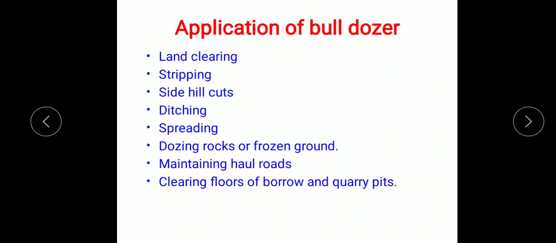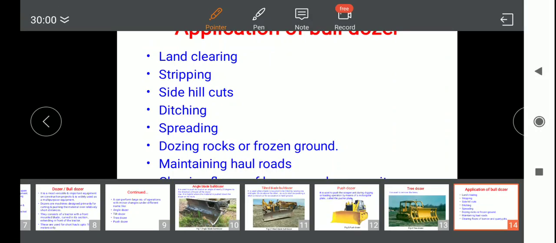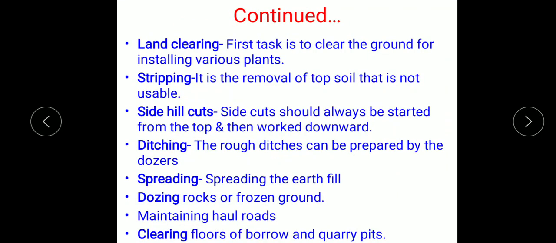Bulldozer is used for land clearing, for stripping, for side hill cuts, for ditching, for spreading, for dozing rocks or frozen ground, for maintaining haul roads, and for clearing floors of borrow and quarry pits. So we will discuss these applications in detail. So first application is the land clearing.